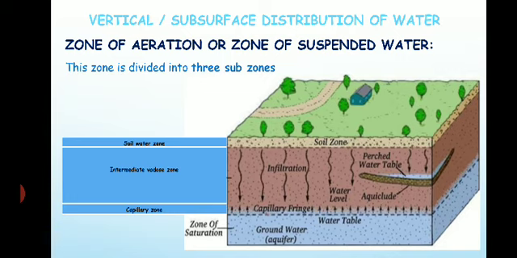It consists of interstices, or openings or pores, which are occupied partially by water and partially by air.